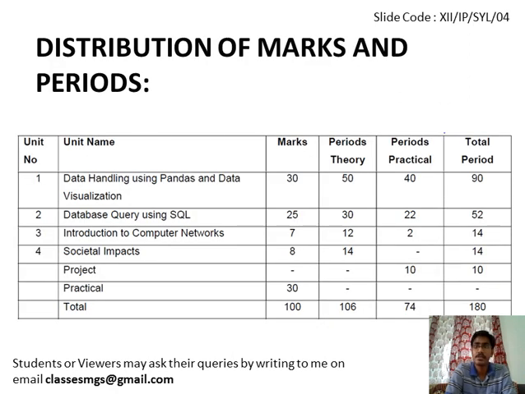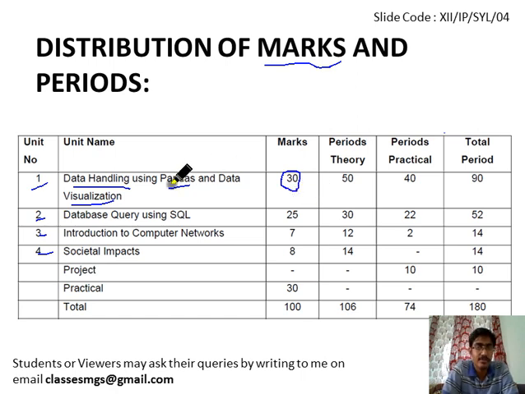Yeah. So this is very important. Every student should know the distribution of marks unit wise. So there will be a total of 4 units, 1, 2, 3, 4, as you see on your screen. First unit will be data handling using pandas and data visualization using matplotlib.